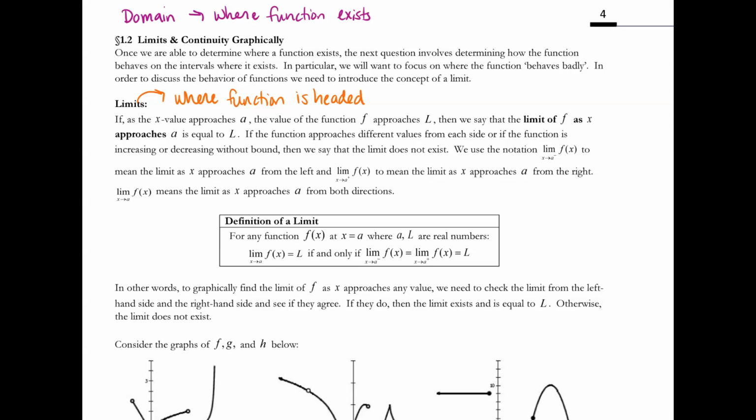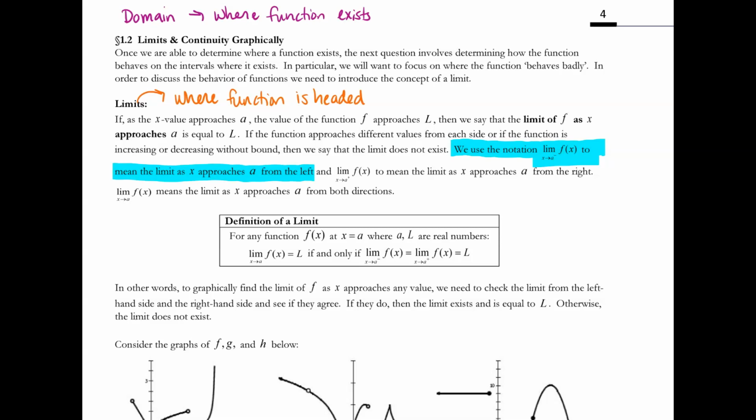I want to point out that we can talk about one-sided limits. In this paragraph, we use this notation to talk about the limit of f as x approaches a from the left. Here a would be a particular value, maybe just the value 4.